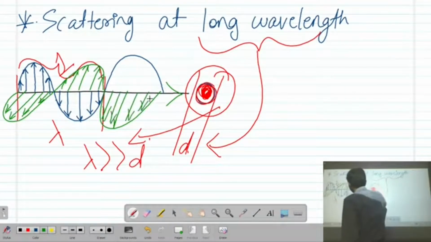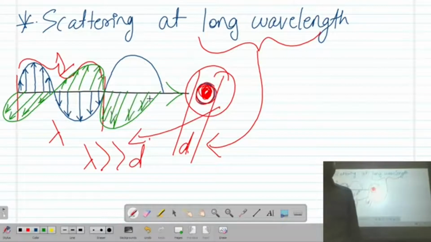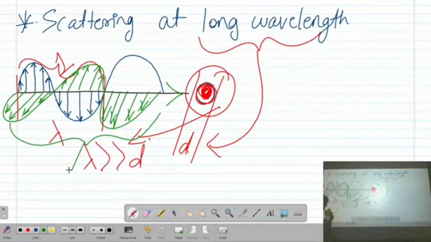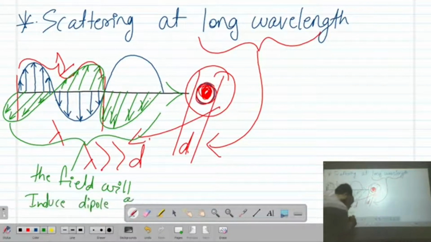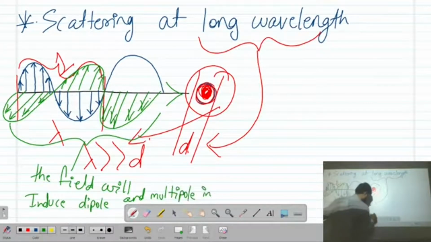Now what happens is this field will induce a dipole or multipole.